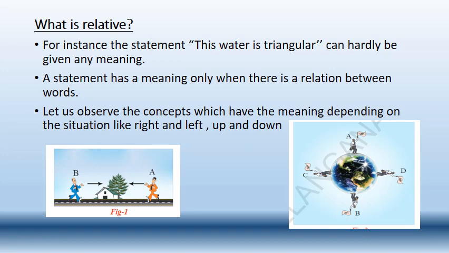At this current position of the globe, if we rotate the globe, or if we rotate the picture, then what will happen? Person B will be on the upward side and person A will be on the downward side. In the same way, if we again rotate the picture, C will come to the upward position and D will come to the downward position. So depending upon the rotation of the globe and the perspective of the observer, a person's position changes. A is up and B is down initially, whereas when the earth rotates, C will go to the upward side and D will go to the downward side.